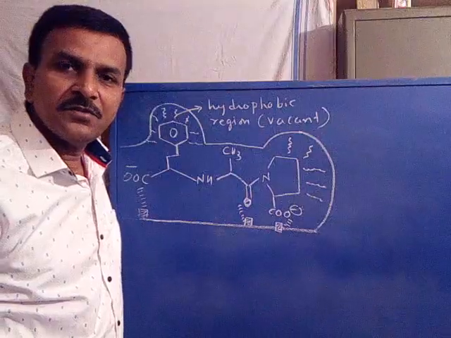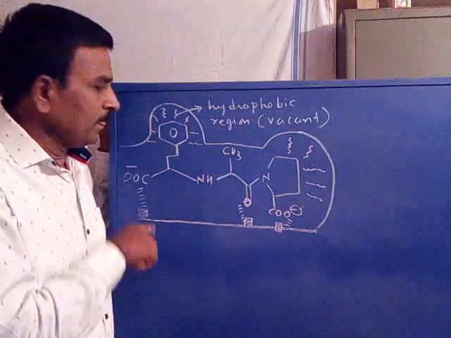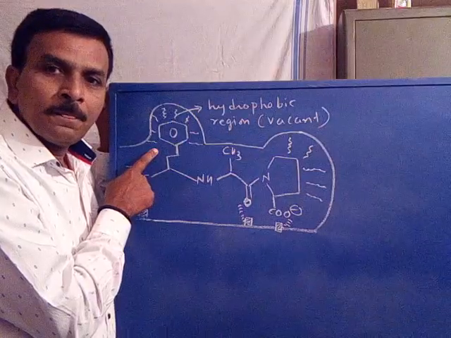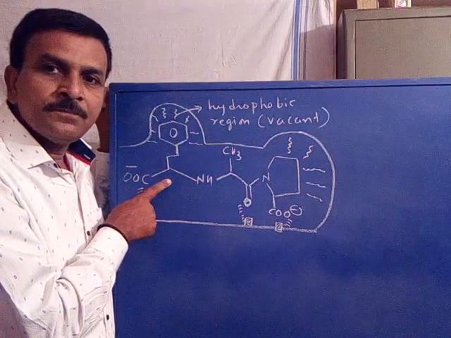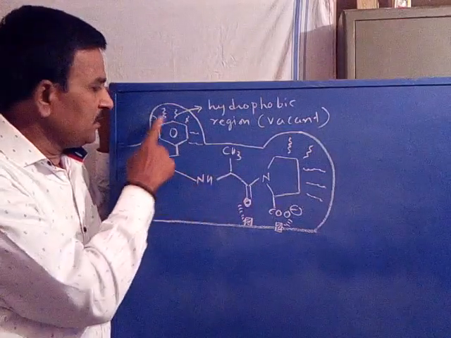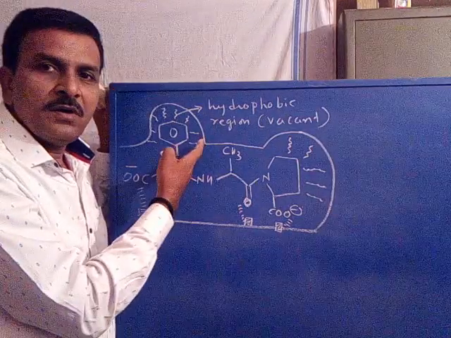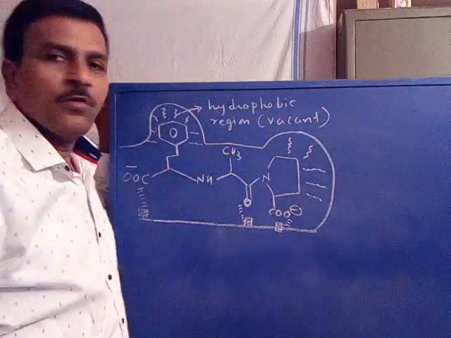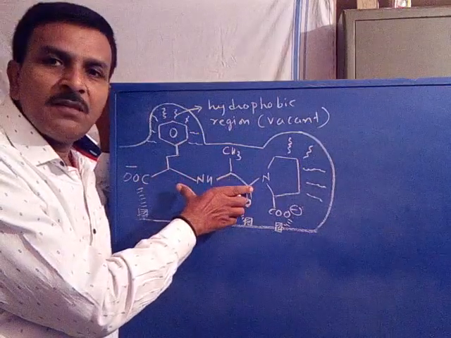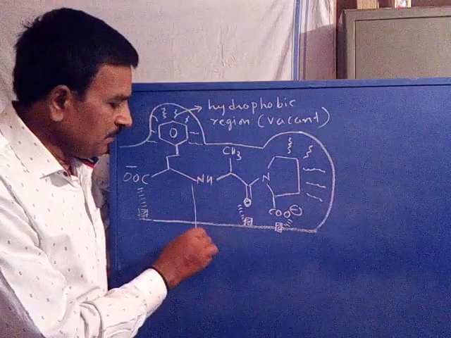van der Waals interactions. Now what is the difference between the previous diagram and the second diagram? In the previous diagram, there is no phenyl ring. With the introduction of the phenyl ring, the structure is extended in such a way that this new binding group is able to interact with the vacant hydrophobic region. So extra van der Waals interactions exist, so that this will interact properly with the target, so its activity will be increased. This is an antihypertensive agent.